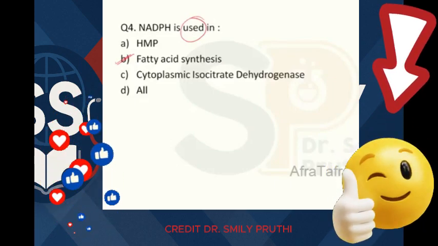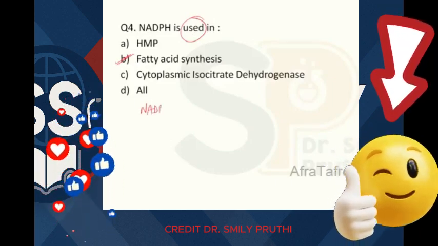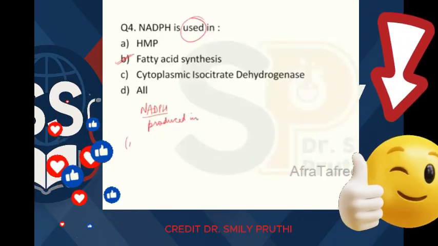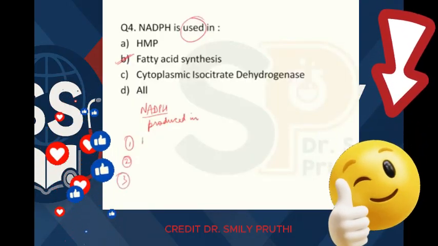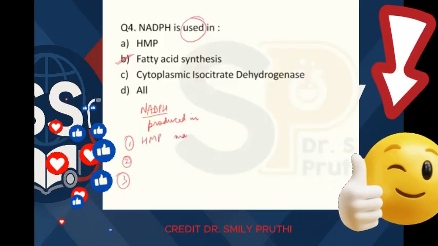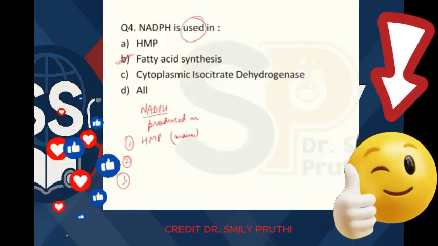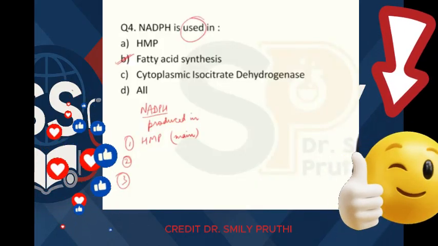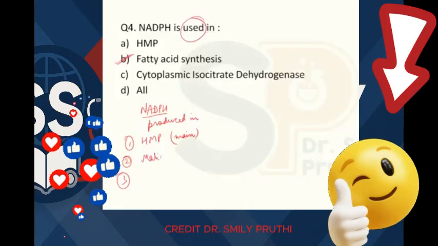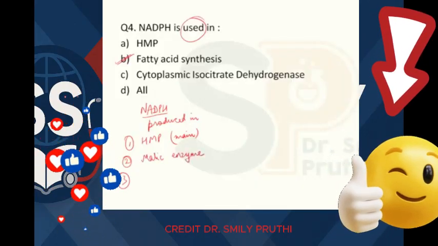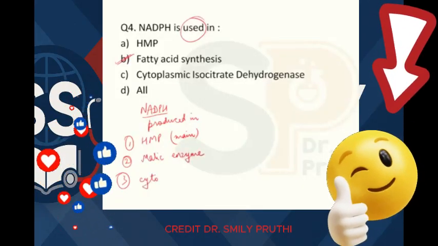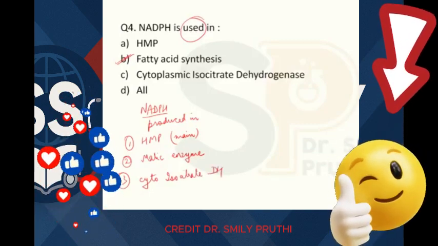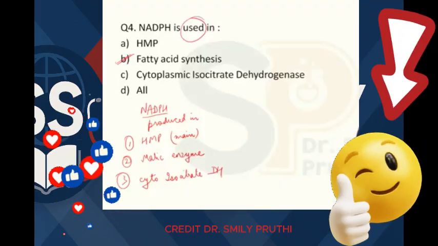So let's first see NADPH is produced in which pathway. It is produced in HMP. The main pathway for NADPH production is HMP, right? But we have two minor pathways also. One is malic enzyme, the other is cytoplasmic isocitrate dehydrogenase enzyme, right? So these three things are producing NADPH, right?